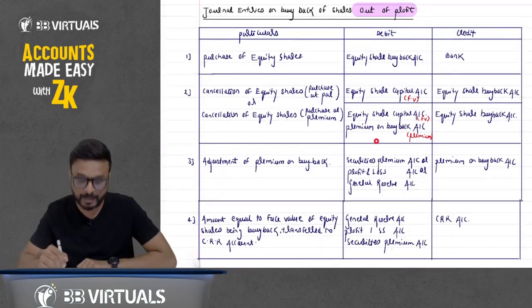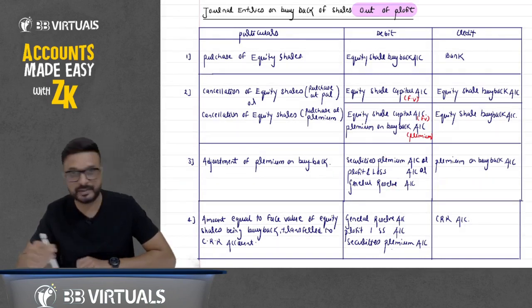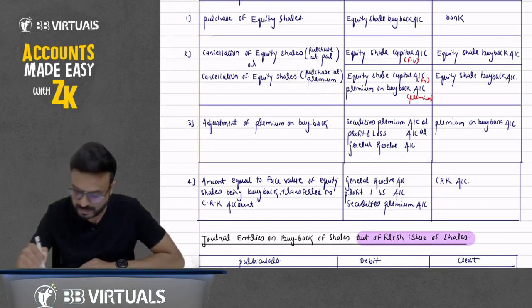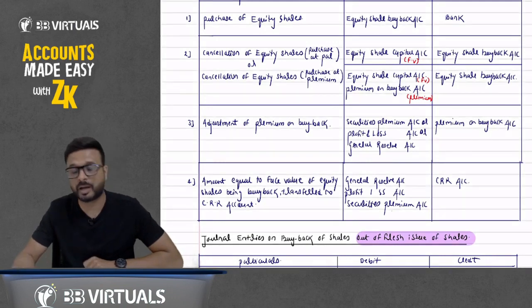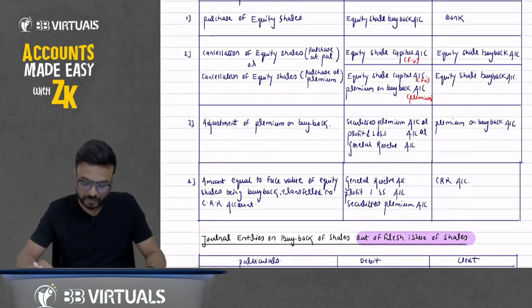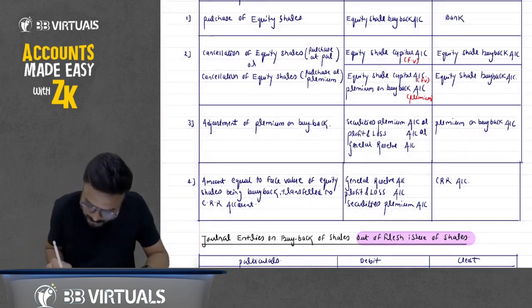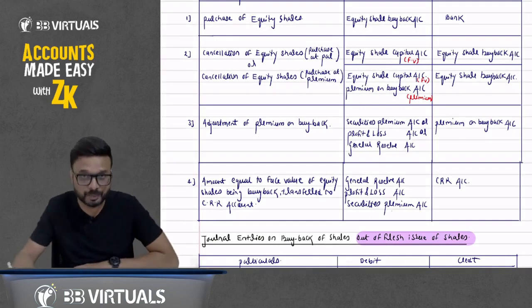Now this premium on buyback will be cancelled. So you have debited it here, and it will be cancelled, so we will credit it. When you credit it, it can be adjusted against the securities premium account, profit and loss account, or general reserve. Now, what's the rule? The CRR account should be created when we do buyback out of profit. So we can utilize general reserve, profit and loss account, or you can utilize securities premium.